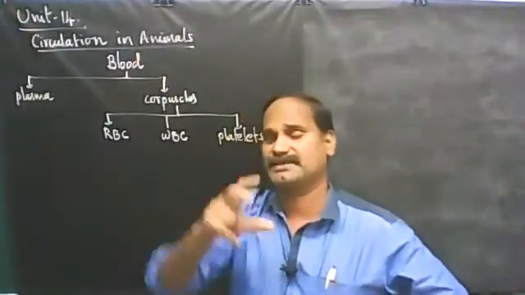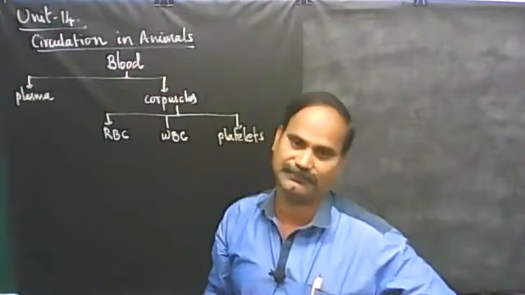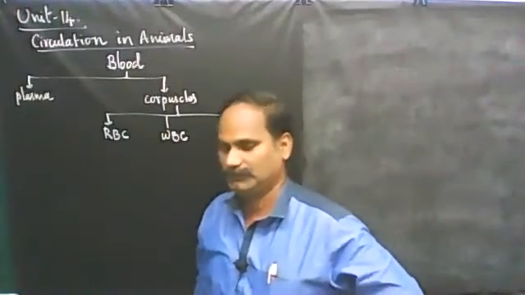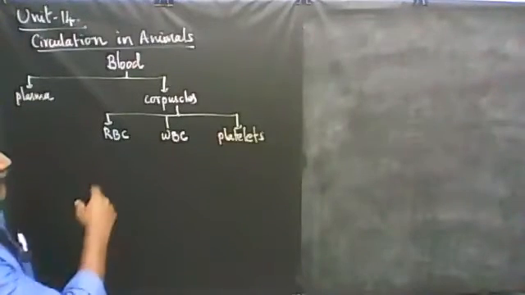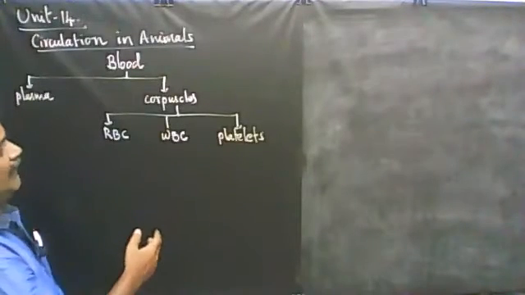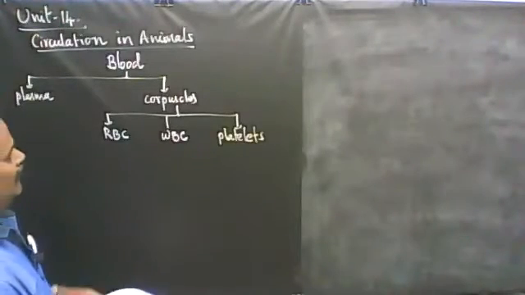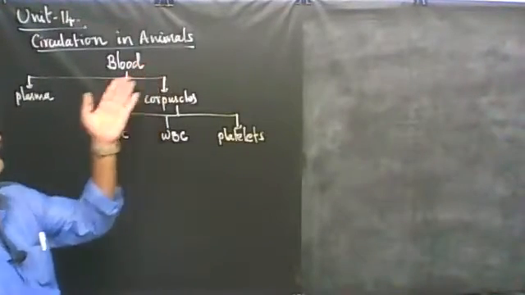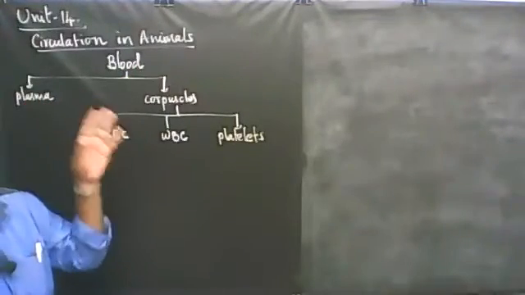Then blood, composition of blood. Very important 4-mark question: write a note on composition of blood. Already we have discussed plasma, RBC, platelets and WBC in a detailed way. Just for revision, regarding the composition of blood, 55% of blood is the liquid part called plasma.